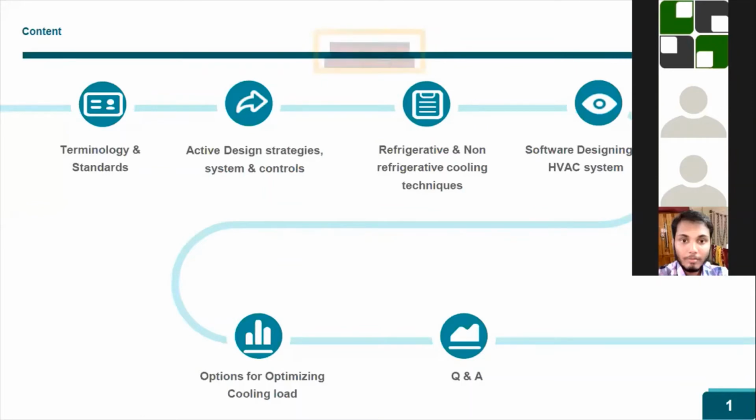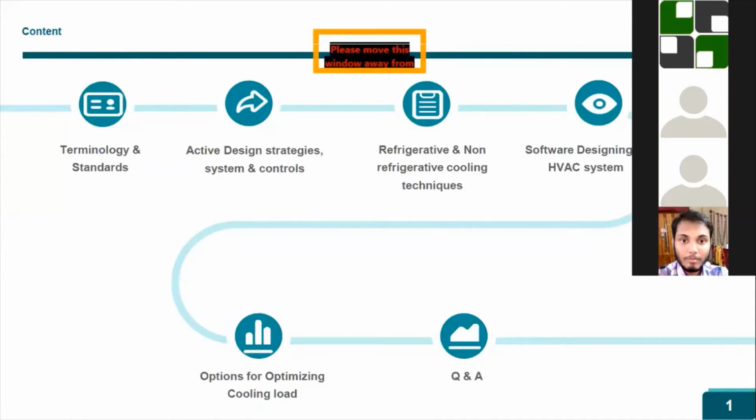then our discussion would be on terminology and standards. Terminology means the basic refrigeration cycles and what COP is. COP is the efficiency you quote for a cooling system. Same as for a motor, where you say the efficiency is 96%, cooling systems also have an efficiency like COP. Those terminologies will be discussed, along with various standards, like the ASHRAE standards and the ECBC standards.